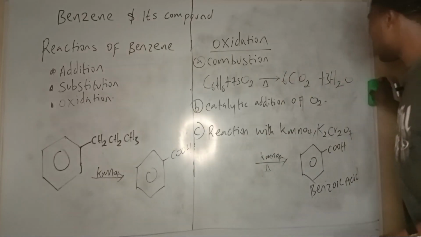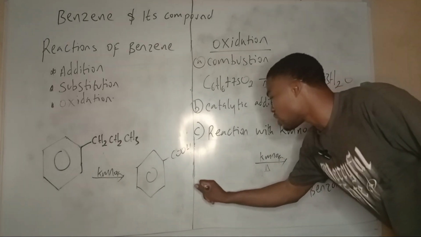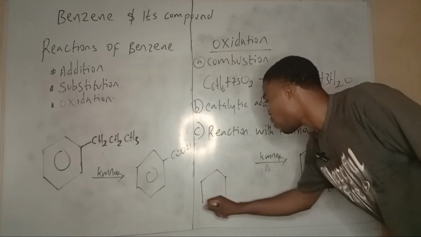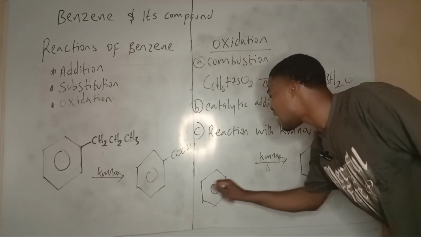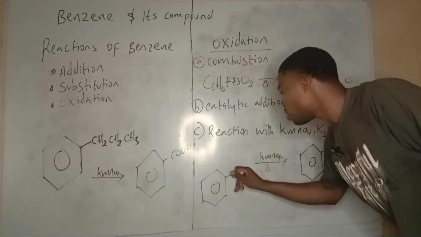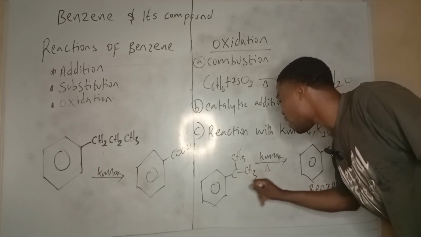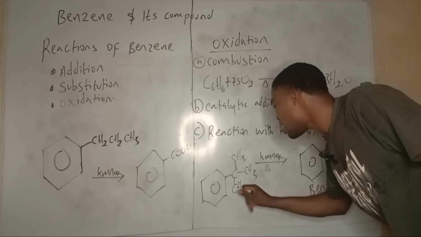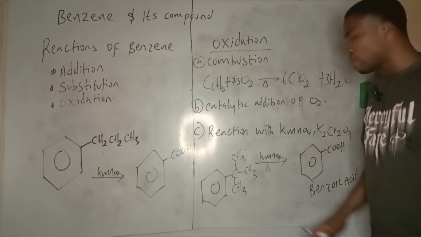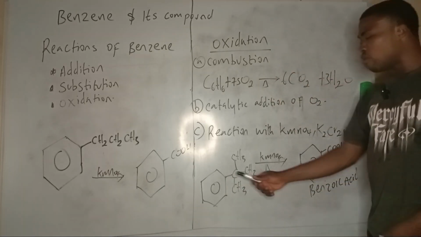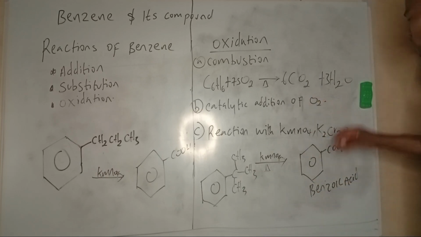Now observe this benzene. The carbon attached to the benzene is a tertiary alkyl group. So when tertiary alkyl carbons are attached to the benzene ring, they cannot be oxidized.